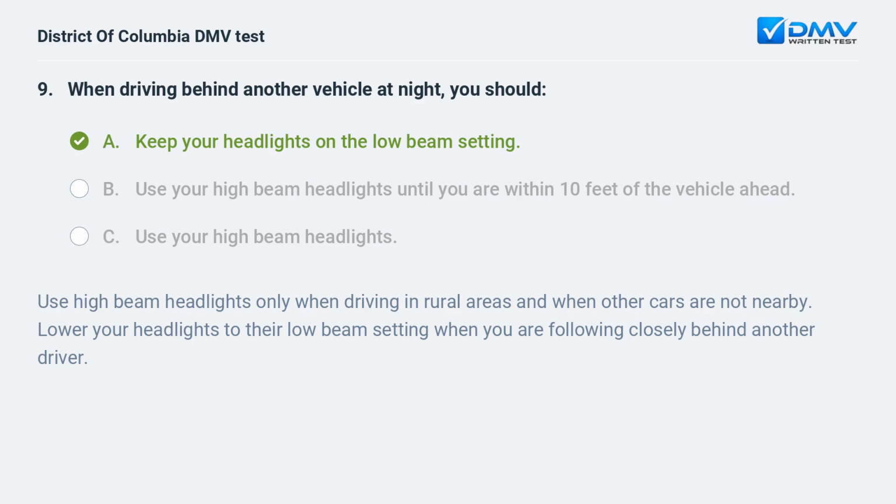a. Keep your headlights on the low beam setting. Use high beam headlights only when driving in rural areas and when other cars are not nearby. Lower your headlights to their low beam setting when you are following closely behind another driver.